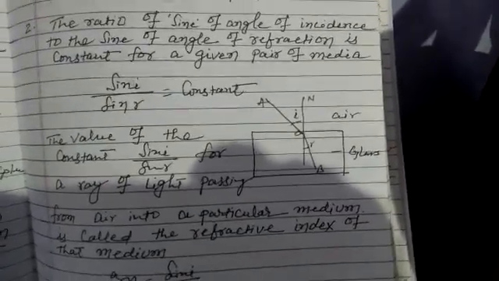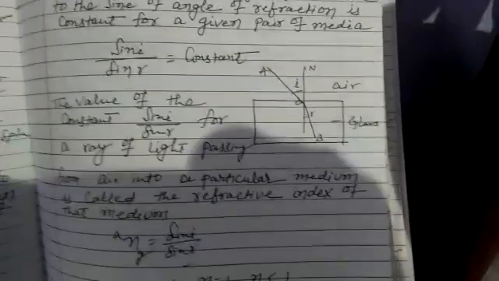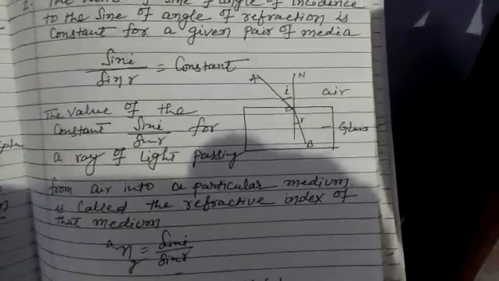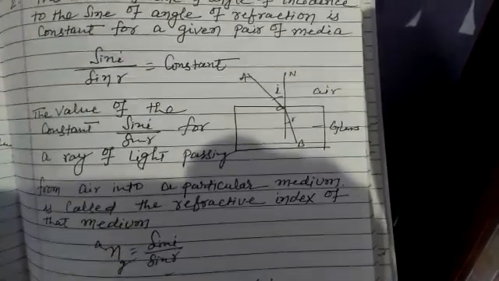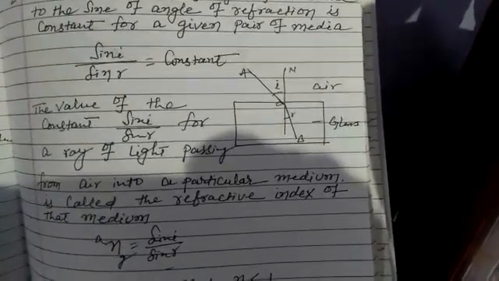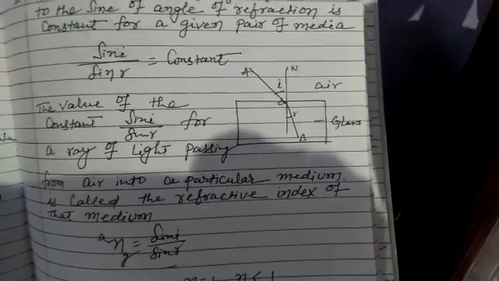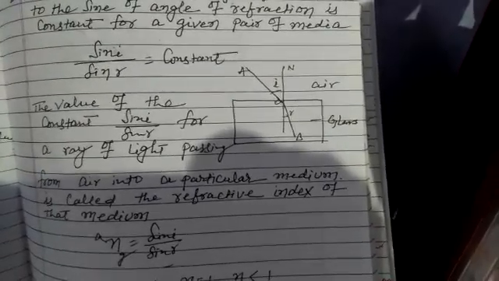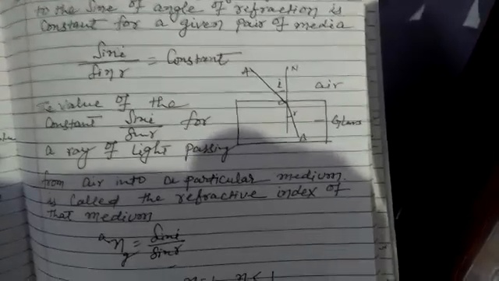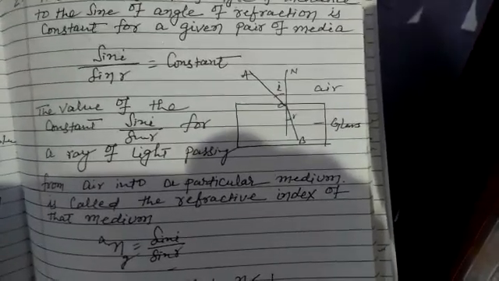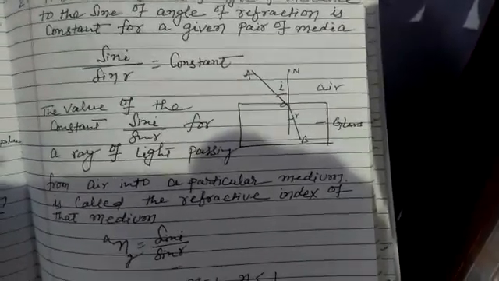When light passes from air to glass, the refractive index is sin i by sin r, where i is the angle of incidence with the normal line and r is the angle of refraction in glass. So the ratio sin i by sin r is the refractive index of glass with respect to air.